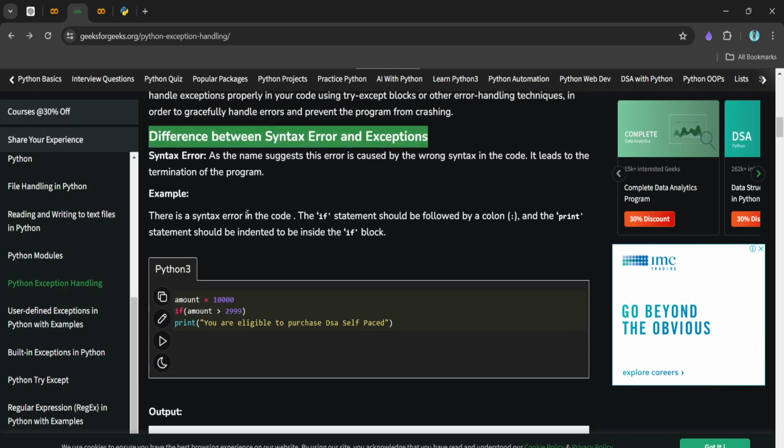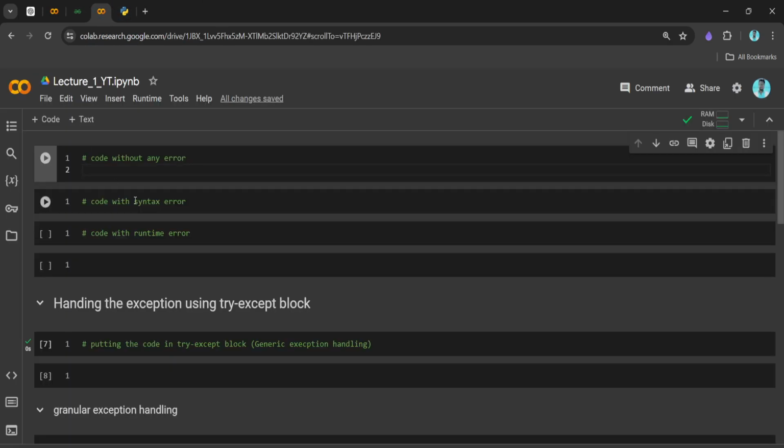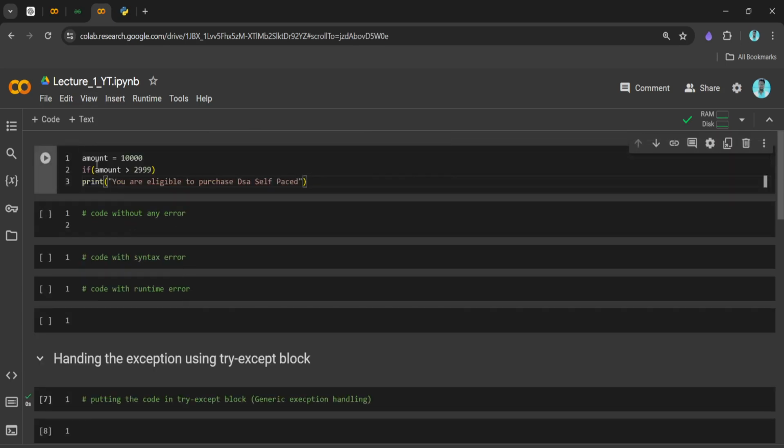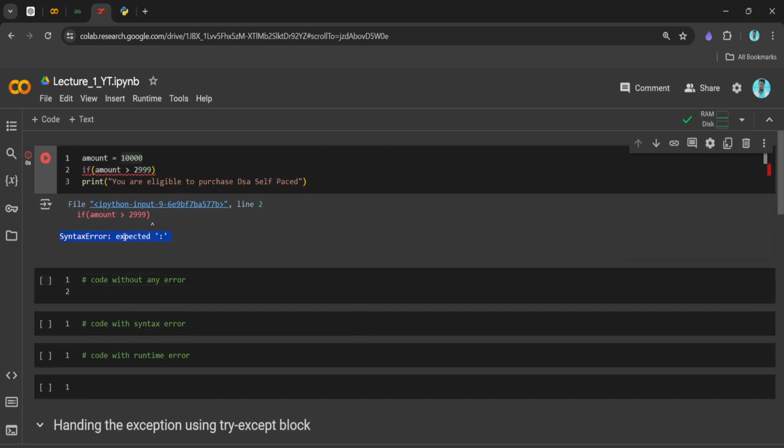So here we have the syntax error, right? Let's understand this. Let's try to learn the syntax error. Here if you see, we don't have a colon, and the indentation is also not proper. Let's see what happened. So if you see, we got this exception, the syntax error exception.